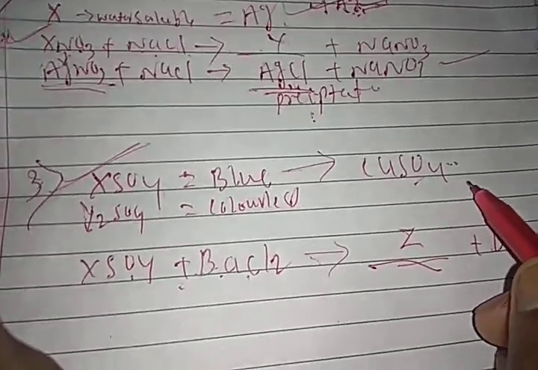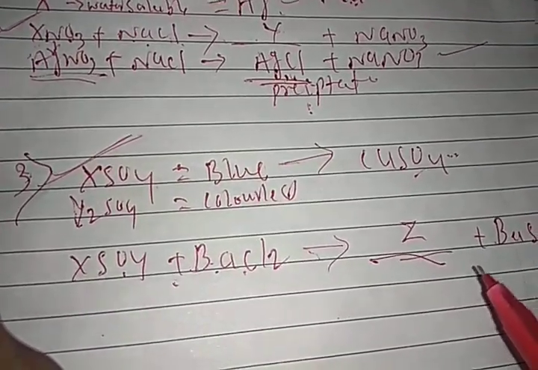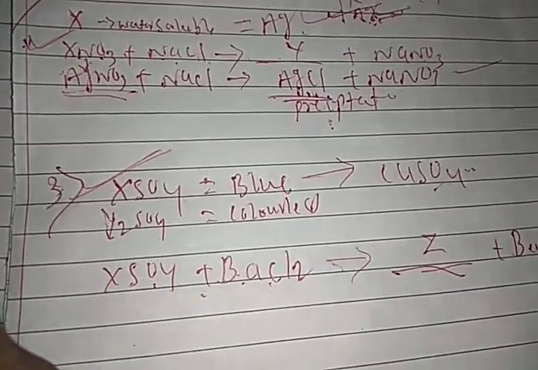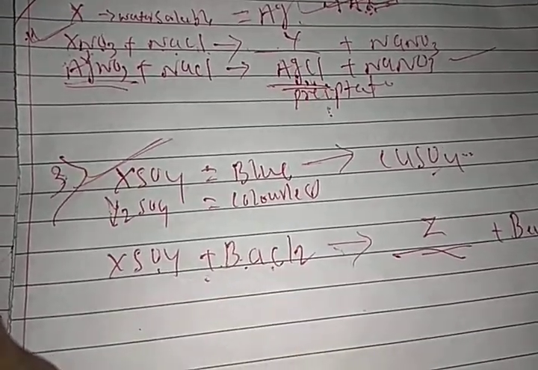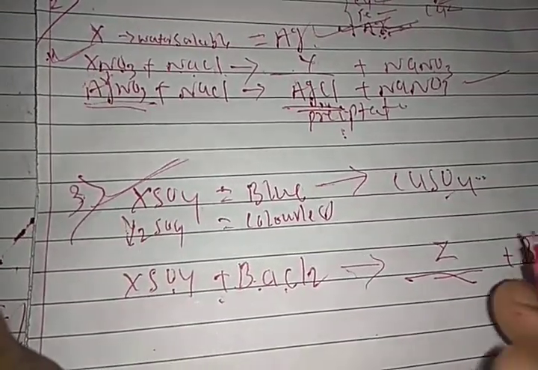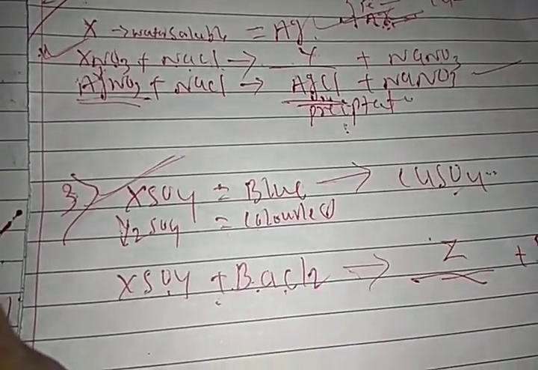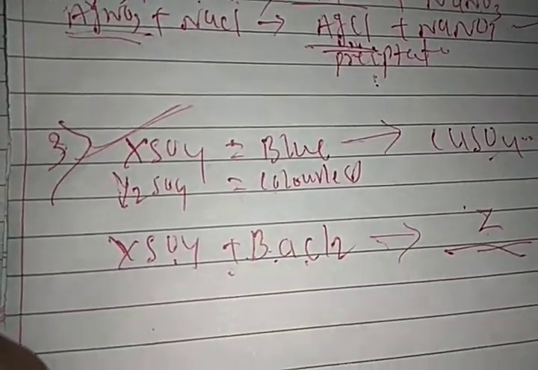And copper sulfate reacts with Y2SO4. Y2SO4 is colorless, this is one of the hints.